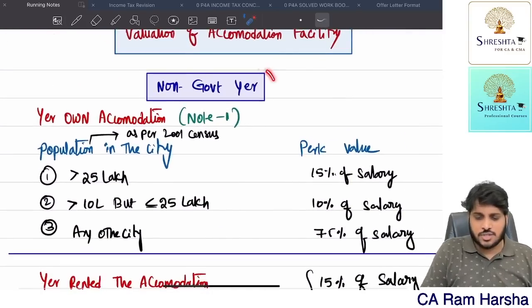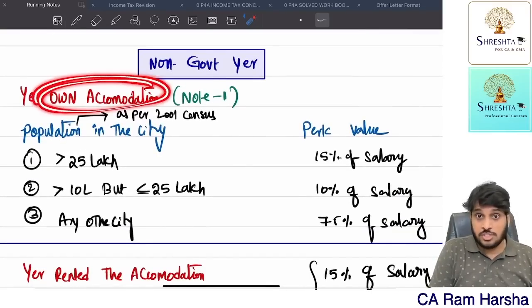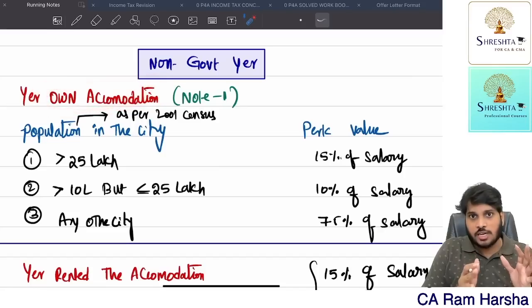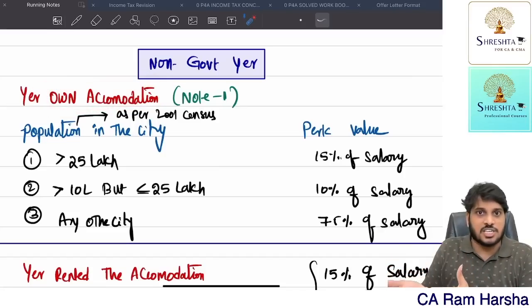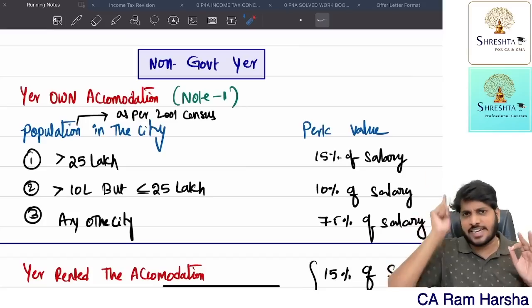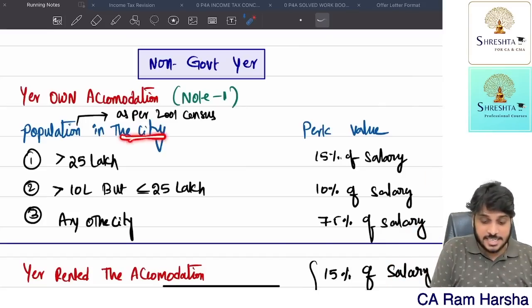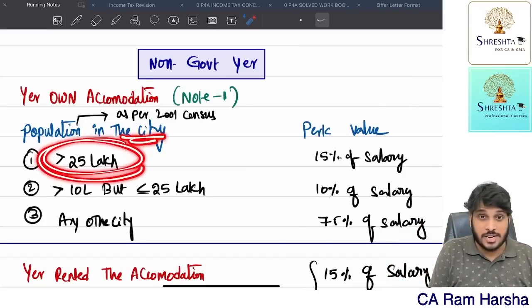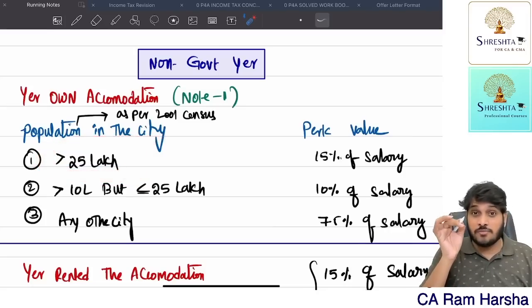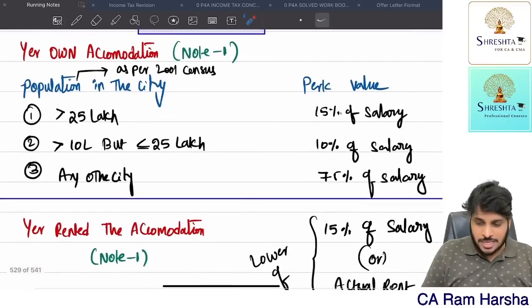Suppose the employer is not a government, but a non-government company that has its own staff quarters, and the quarters are given to the employee for his residential purpose. Then what is the value of the perquisite so that we can tax it? Suppose we have given accommodation in a city where the population is more than 25 lakh, then the value of the perquisite is 15% of salary.